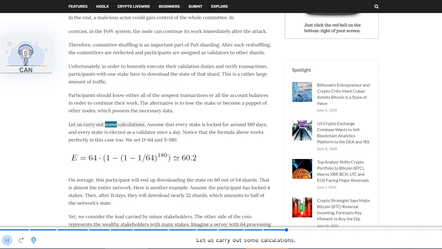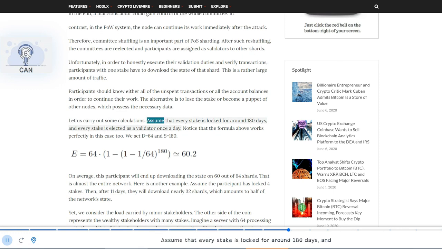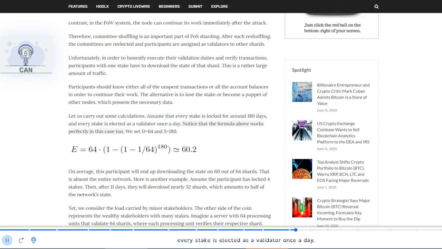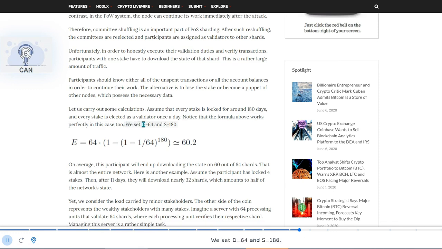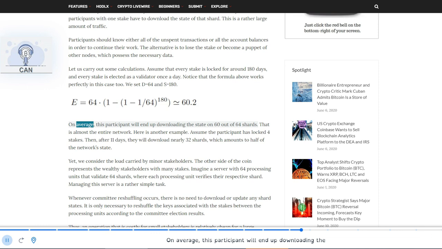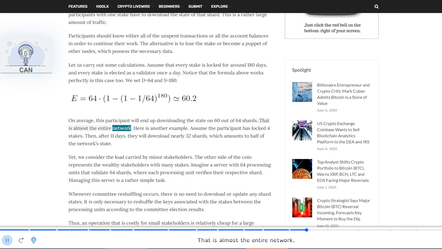Let us carry out some calculations. Assume that every stake is locked for around 180 days, and every stake is elected as a validator once a day. Notice that the formula above works perfectly in this case too. We set D equals 64 and S equals 180. On average, this participant will end up downloading the state on 60 out of 64 shards. That is almost the entire network.